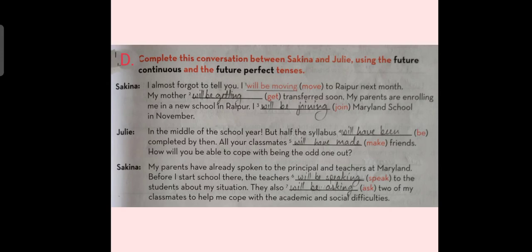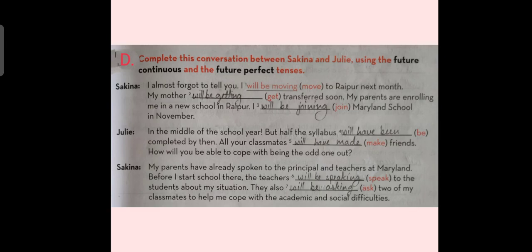Complete this conversation between Sakina and Julie using the future continuous and future perfect tense. As we all know, future continuous consists of will or shall plus be plus an ing form of the verb, whereas future perfect consists of will or shall plus have plus the third form of the verb. Now we will discuss this exercise.